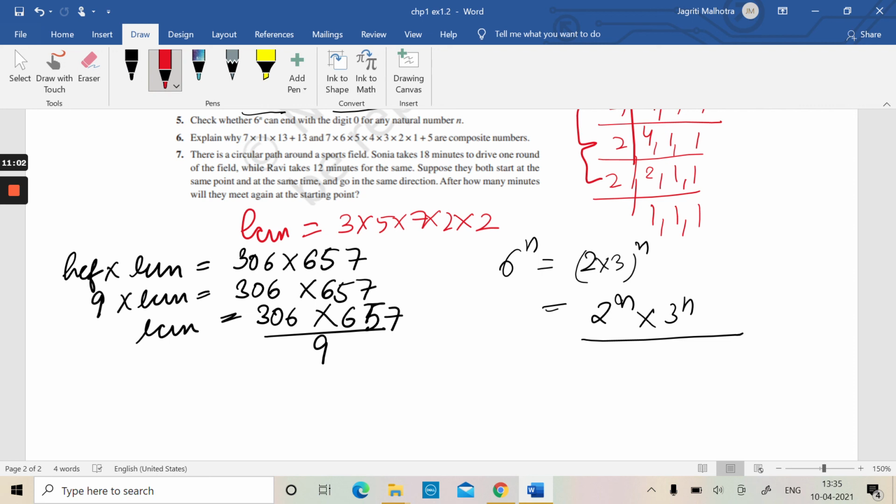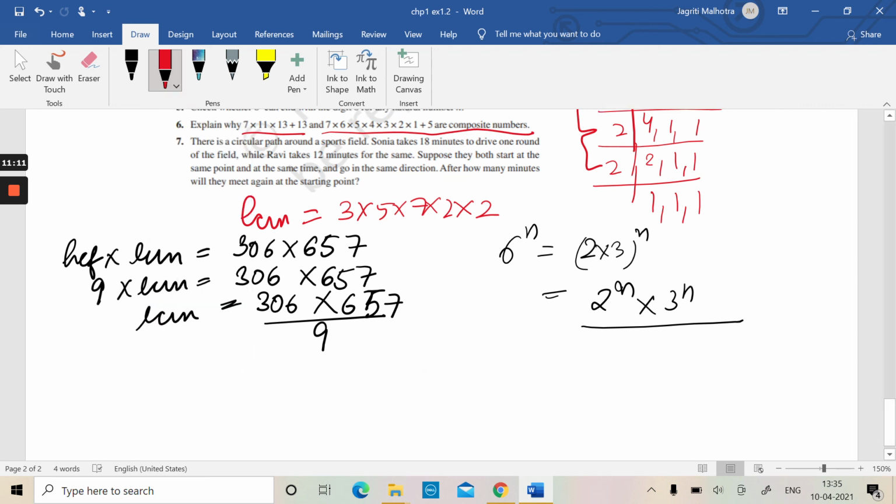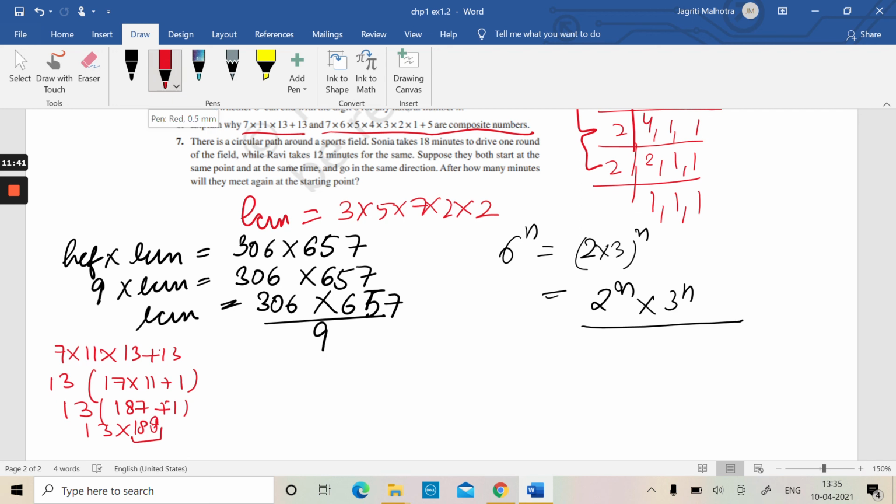Now our next question is, explain why these numbers are composite numbers. Right, we can write it as 7 into 11 into 13 plus 13, which is written as 13 into (7 into 11 plus 1). Right, so that is equal to 13 into 78, so 13 into (77 plus 1) which is 13 into 78. This is a composite number, right? Also, let us have another one, 7 into 6 into 5 plus 5. I hope you can do this now.